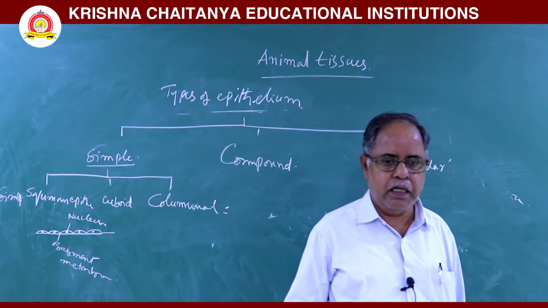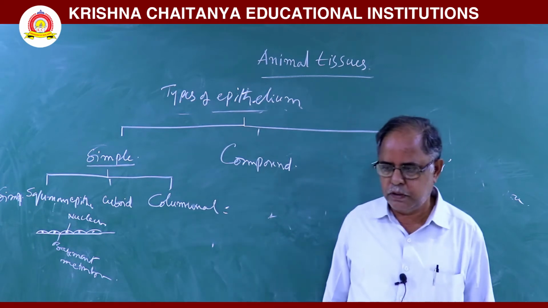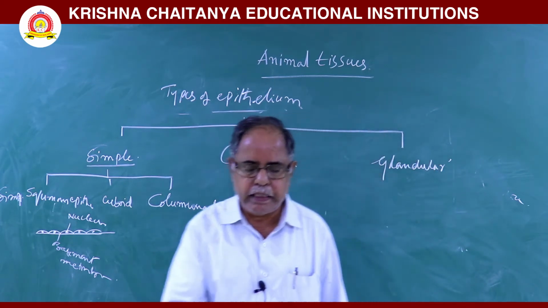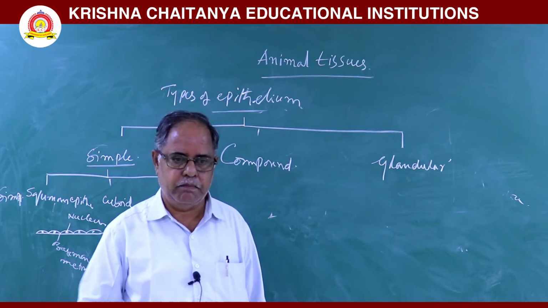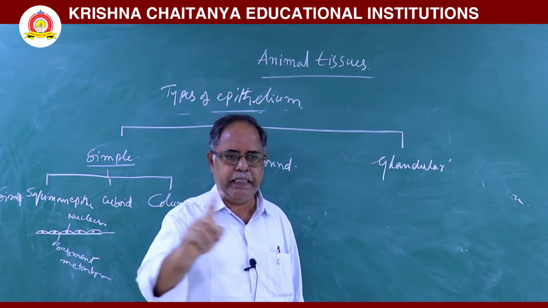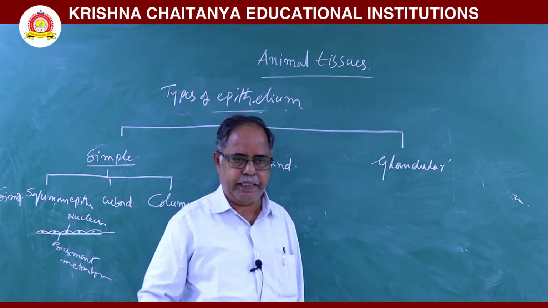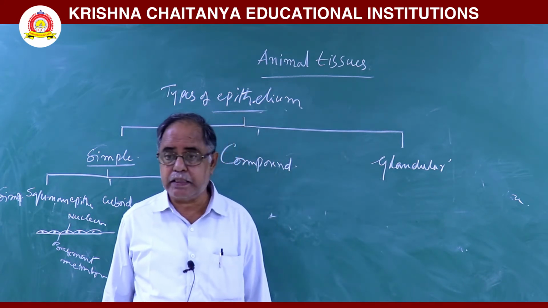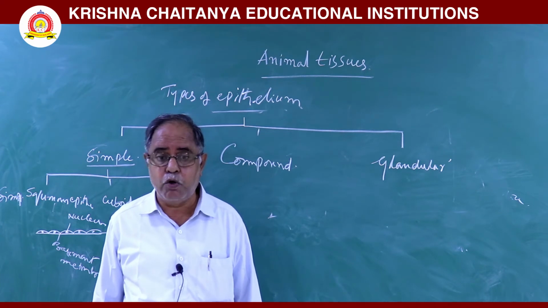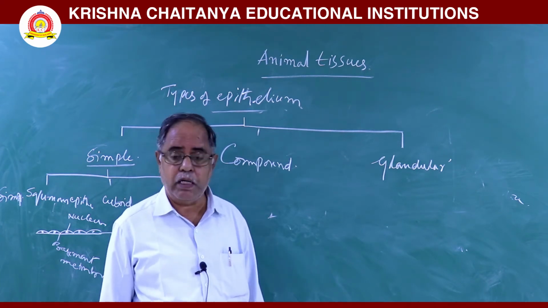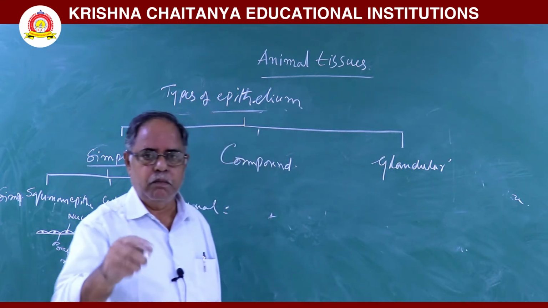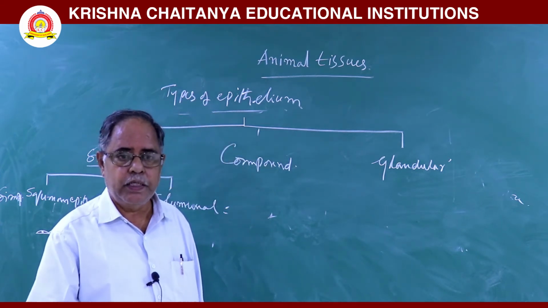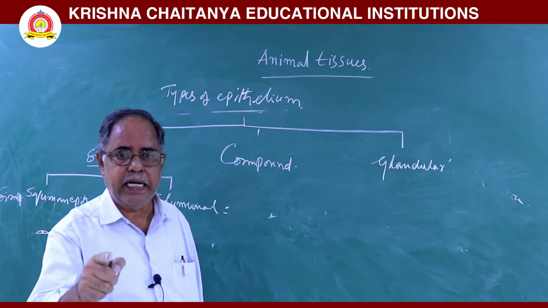It is present in the endothelium of the blood vessels. It is present in mesothelium, which lines the body cavities. Next, it is present in the wall of the Bowman capsule. And also, it is present in the wall of the alveoli.